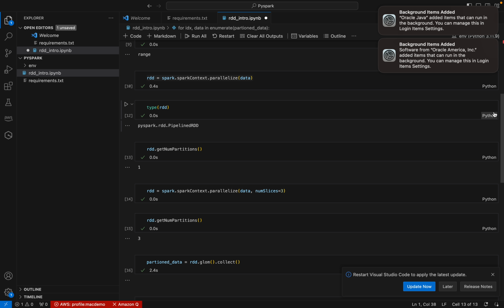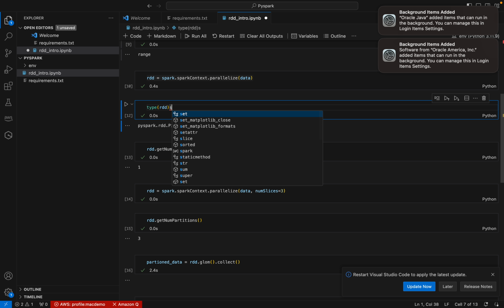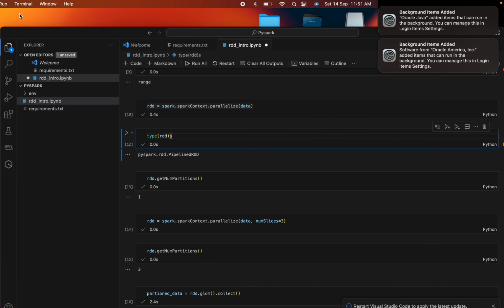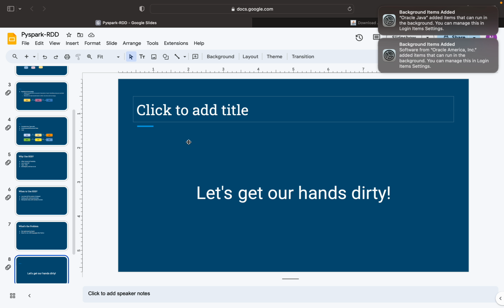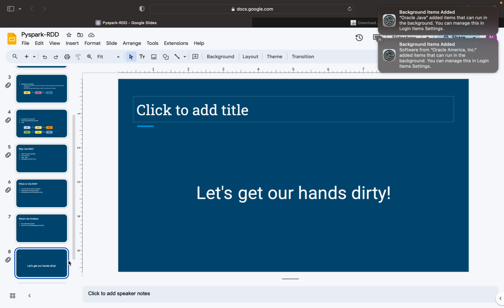So this is just an introduction. We understood how to create a Spark session, how to create an RDD, and how to get the number of partitions. All those things we have discussed. So let me go back to the slide. This is our slide. So we have done the coding part.